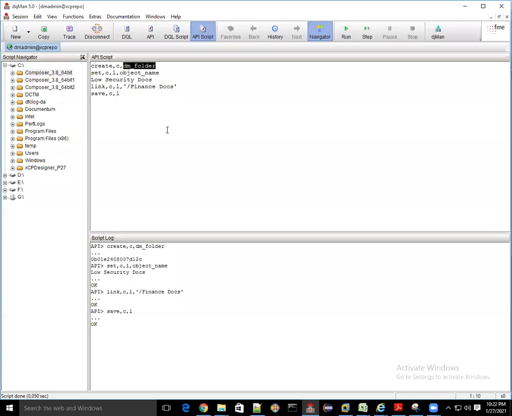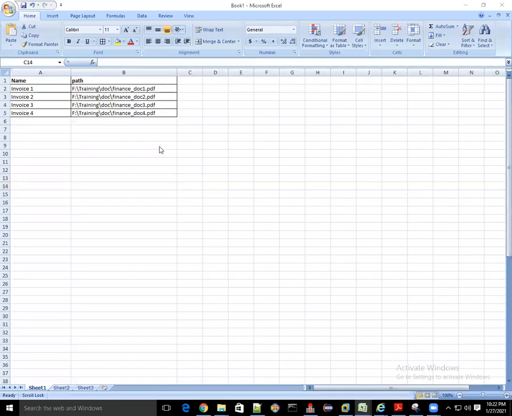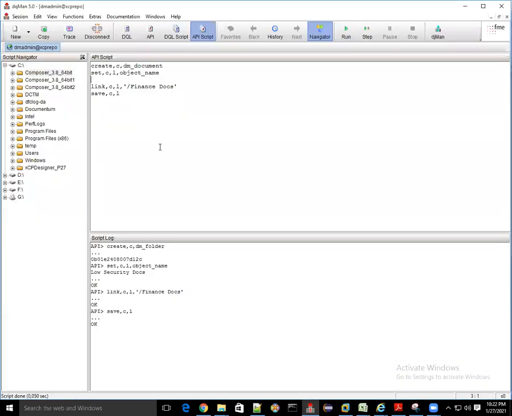So create, I'll modify it a little, dm_document. Set object name is this. Let's say we write test, object name is this name and path is this path. Whatsoever name is mentioned, that will be the name of the document.